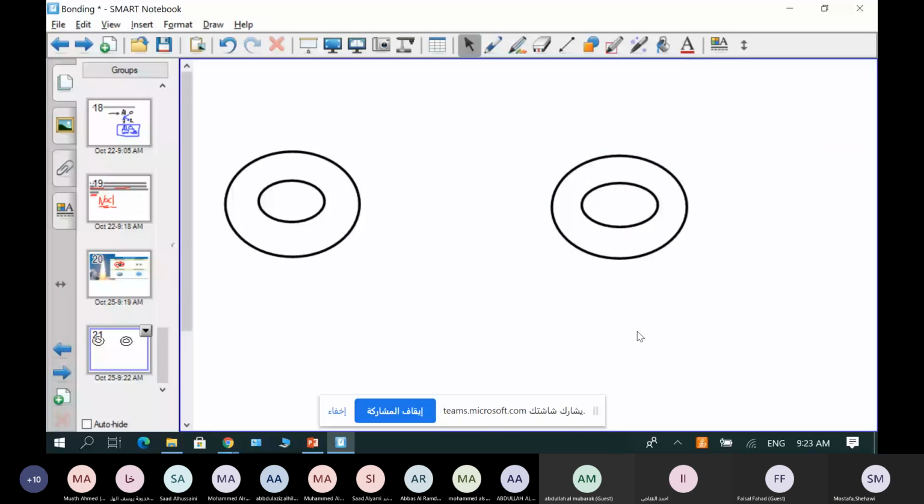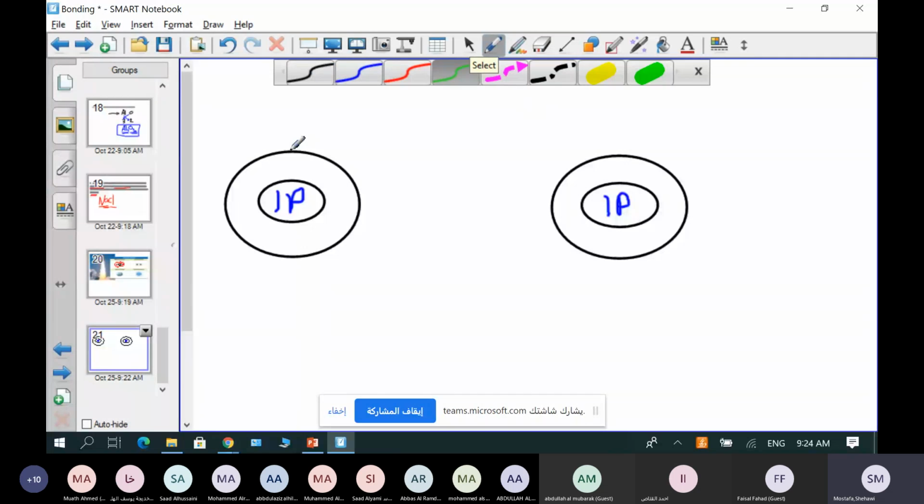Okay. We have in this one proton, only one proton. This is the first hydrogen atom, you guys, and it has only one proton inside it, and this one has only one electron, and this one has only one electron. I make a difference so you can understand what's happening.